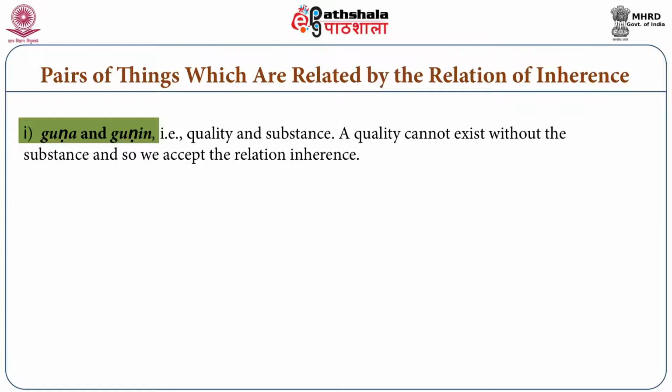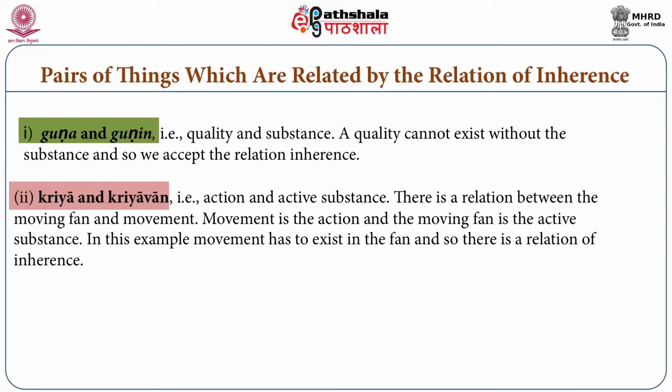Another example is kriya and kriyavan, action and the active substance. You can observe that there is a relation between this moving fan and this movement. The movement is the action and the moving fan is the active substance. In so far as the movement has to exist, it must exist in the fan.